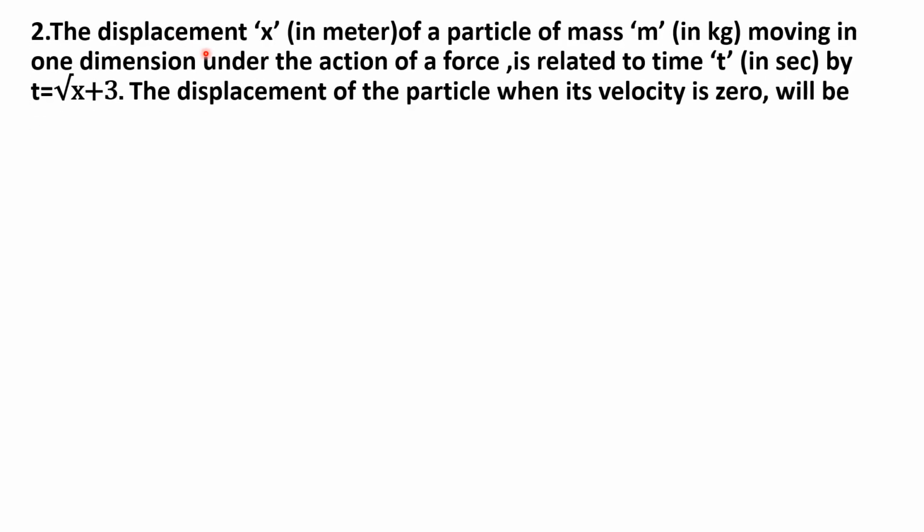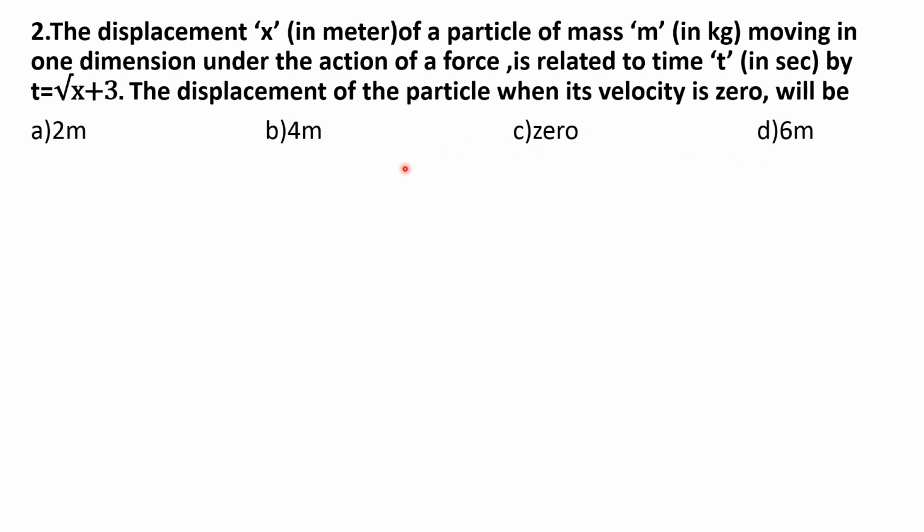Second question. The displacement x in meter of a particle of mass m in kg moving in one dimension under the action of a force is related to time t in second by t equal to square root of x plus 3. The displacement of the particle when its velocity is 0 will be, options are A 2 meter, B 4 meter, C 0, D 6 meter.